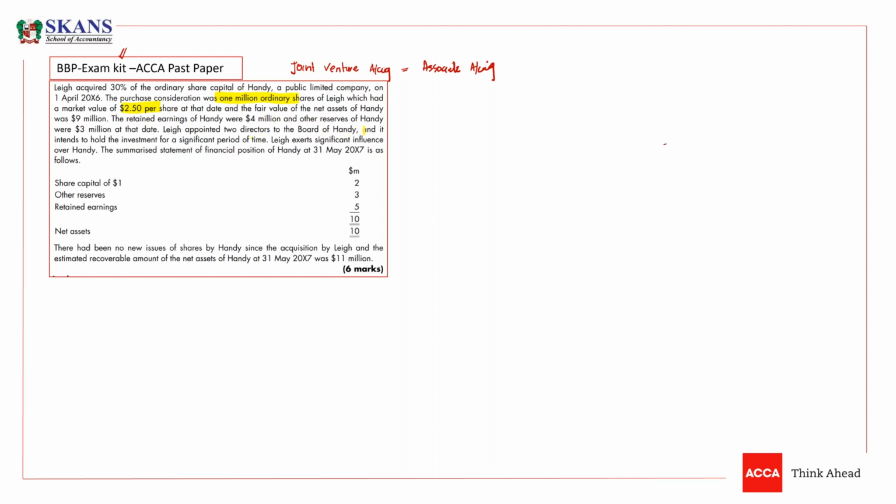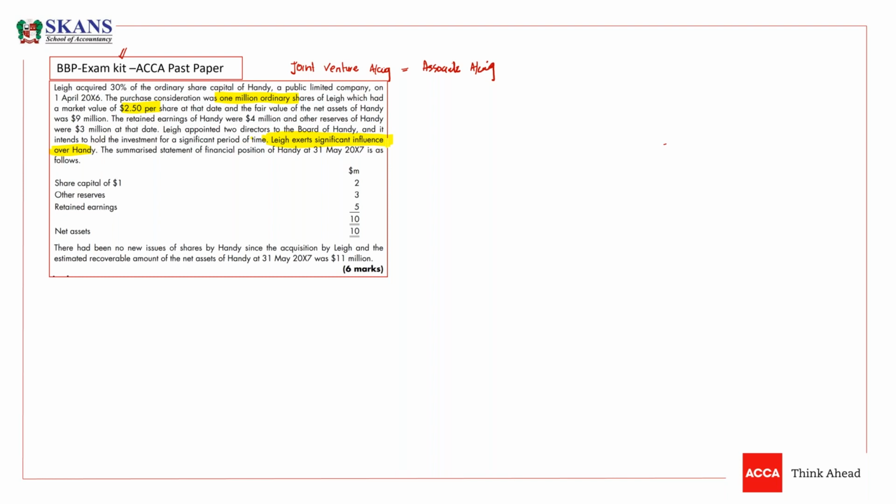Lee appointed 2 directors to the board of Handy, and it intends to hold the investment for a significant period of time. Lee exerts significant influence over Handy, so we know that this company is an associate. Now, guys, there is a way to write about the standard. There is no need to write about how we can get the significant influence of the company, because the examiner is already mentioning in the question that Lee exerts significant influence over Handy.